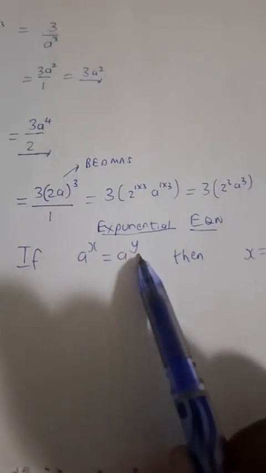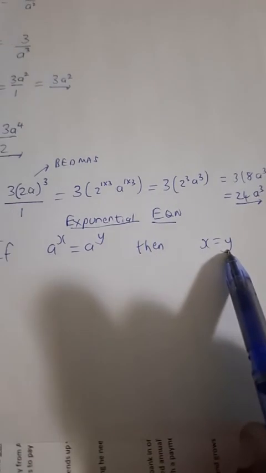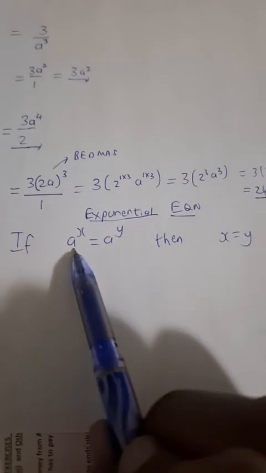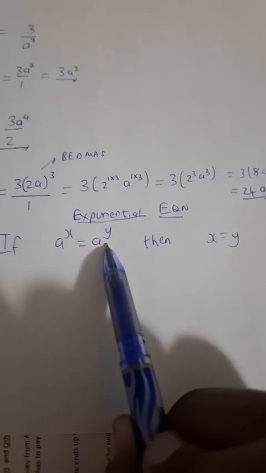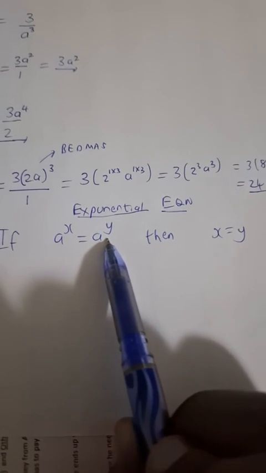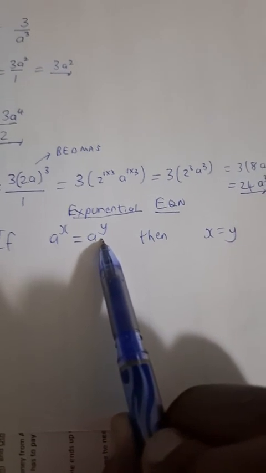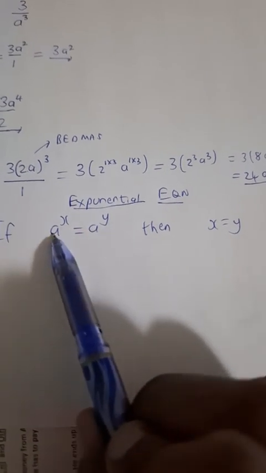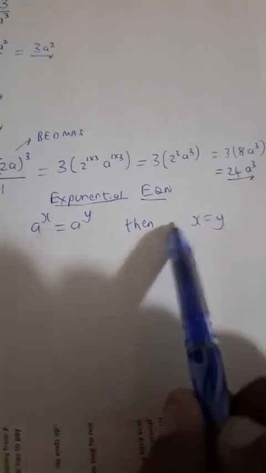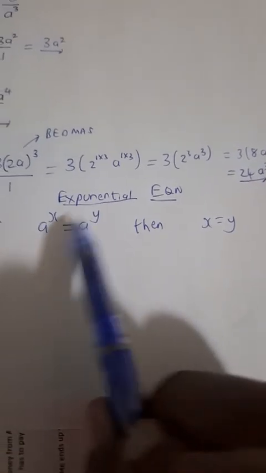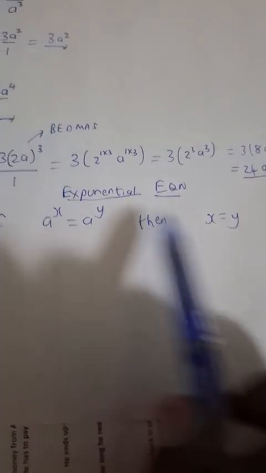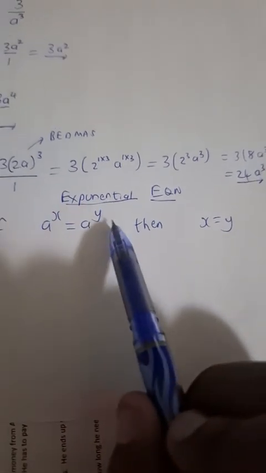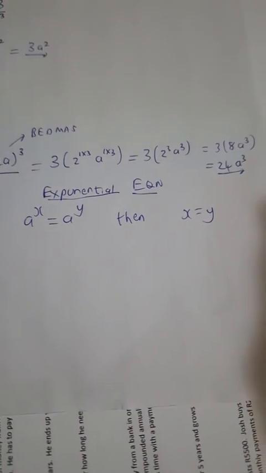If a to the power x is equal to a to the power y, then x is equal to y. In other words, if you have same bases, single bases on either side of the equal sign, all that we are told here is that if you want to solve for x or you want to solve for an unknown, you simply drop the base, meaning you drop a, and then you equate the exponents. But the bases must be the same in order for you to go ahead and solve for the unknown in your exponent. Okay.